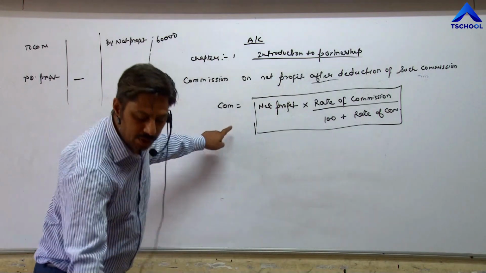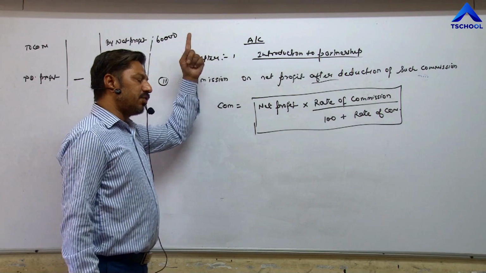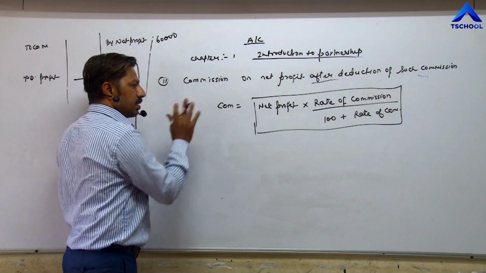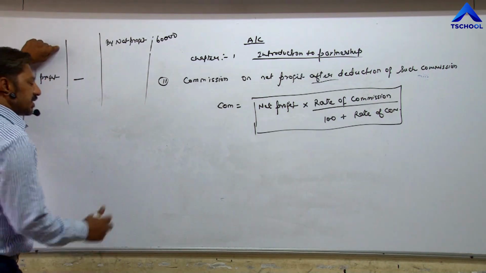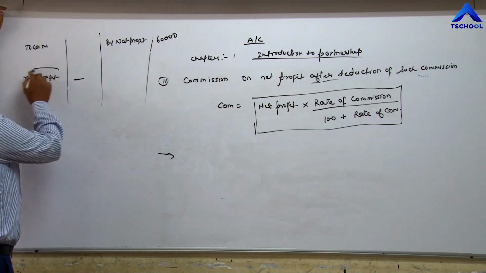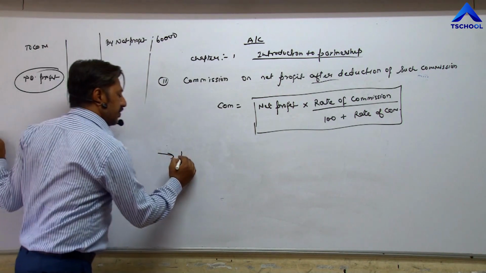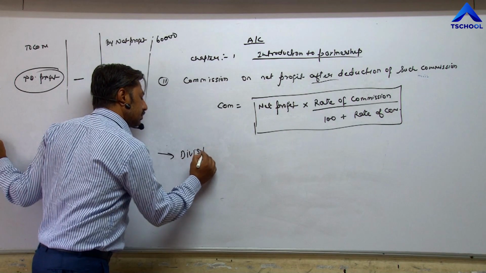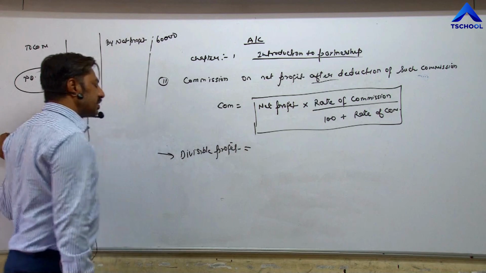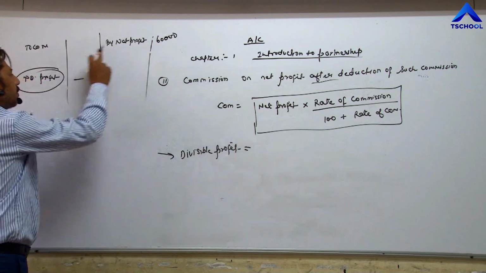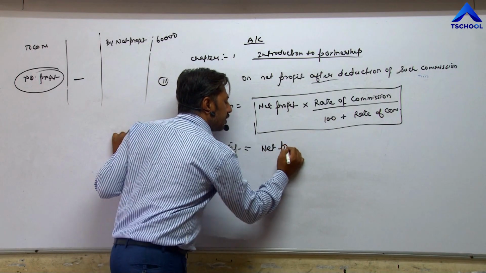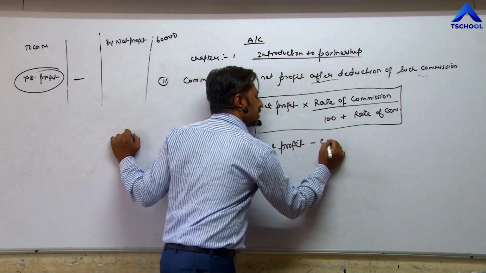Once commission is calculated, either by the simple formula or by this formula, then in the second step we need to calculate divisible profit. How can we get divisible profit? Net profit minus commission.